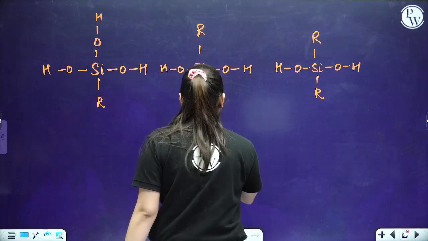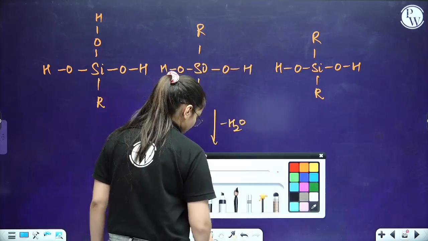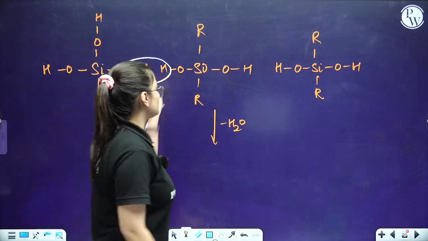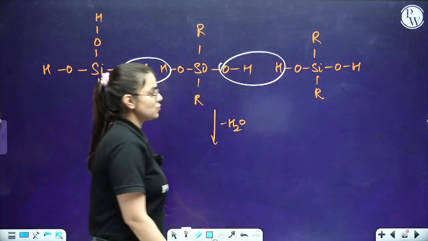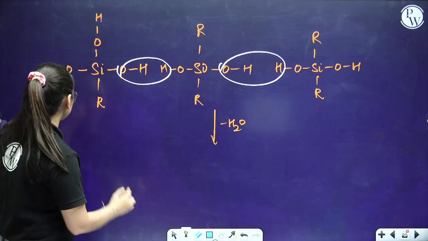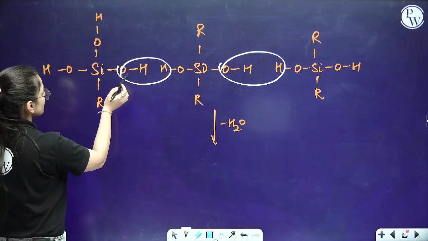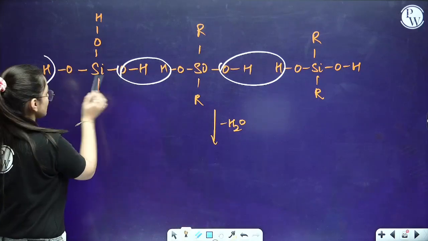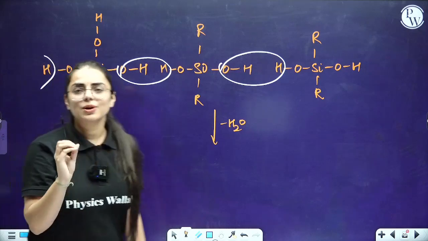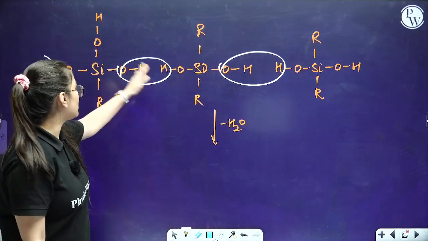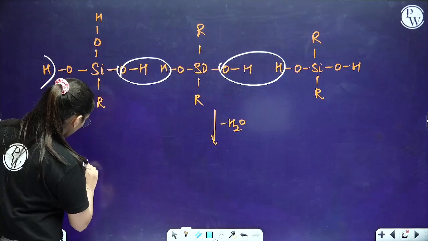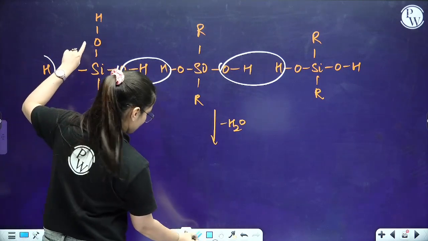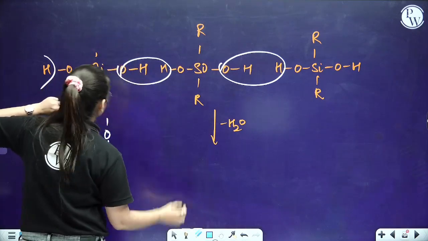Now let me tell you students, you have to remove water molecules here. If you are removing OH from here, you have to remove H from the other. So you have to remove water molecules. What structure are you going to obtain? You are going to obtain O, then silicon, with an R group attached.